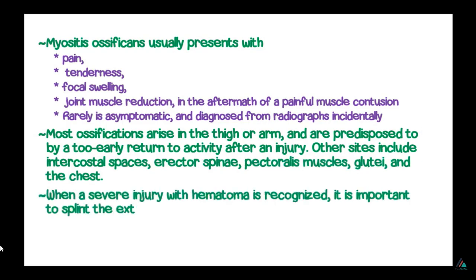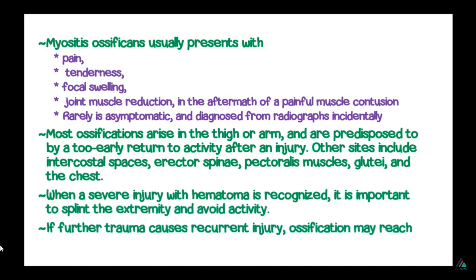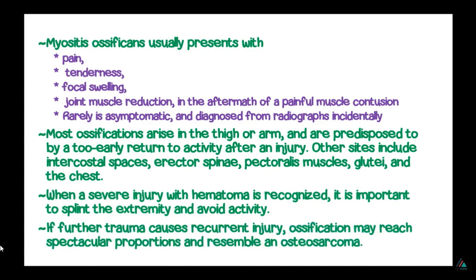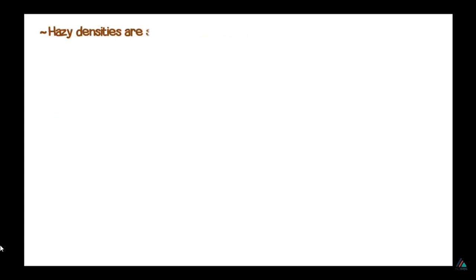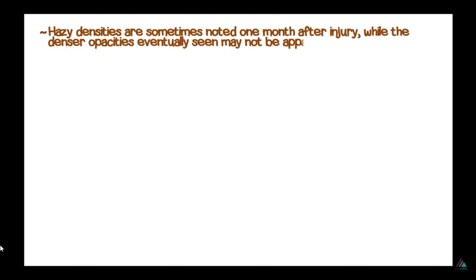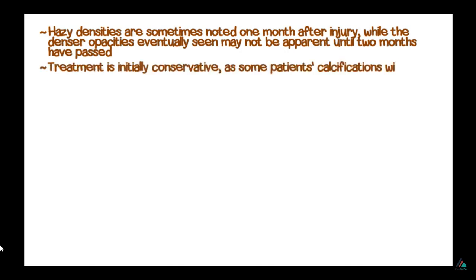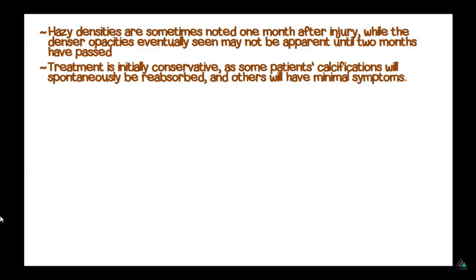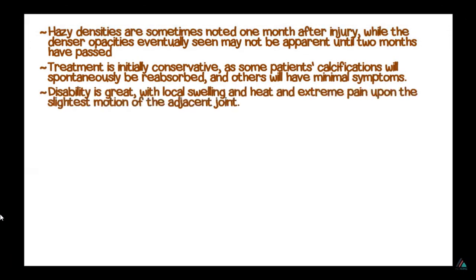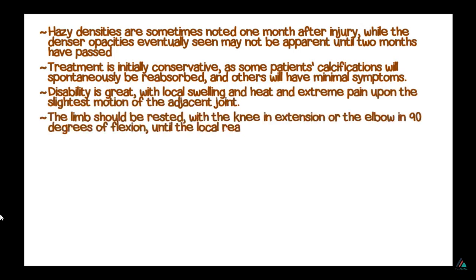When a severe injury with a hematoma is recognized, it is important to protect the extremity to avoid excess activity. If further trauma causes direct injury, ossification may reach a spectacular proportion and resemble an osteosarcoma. Calcification is sometimes noted 1 month after the injury, while the lesion may not be apparent until 2 months have passed. The treatment is initially conservative, and in some patients the calcification will spontaneously resolve and others will have minimal symptoms. Disability ranges from swelling to extreme pain upon the slightest motion of the adjacent joint. The limb should be rested with the knee in extension or the elbow at 90 degrees of flexion